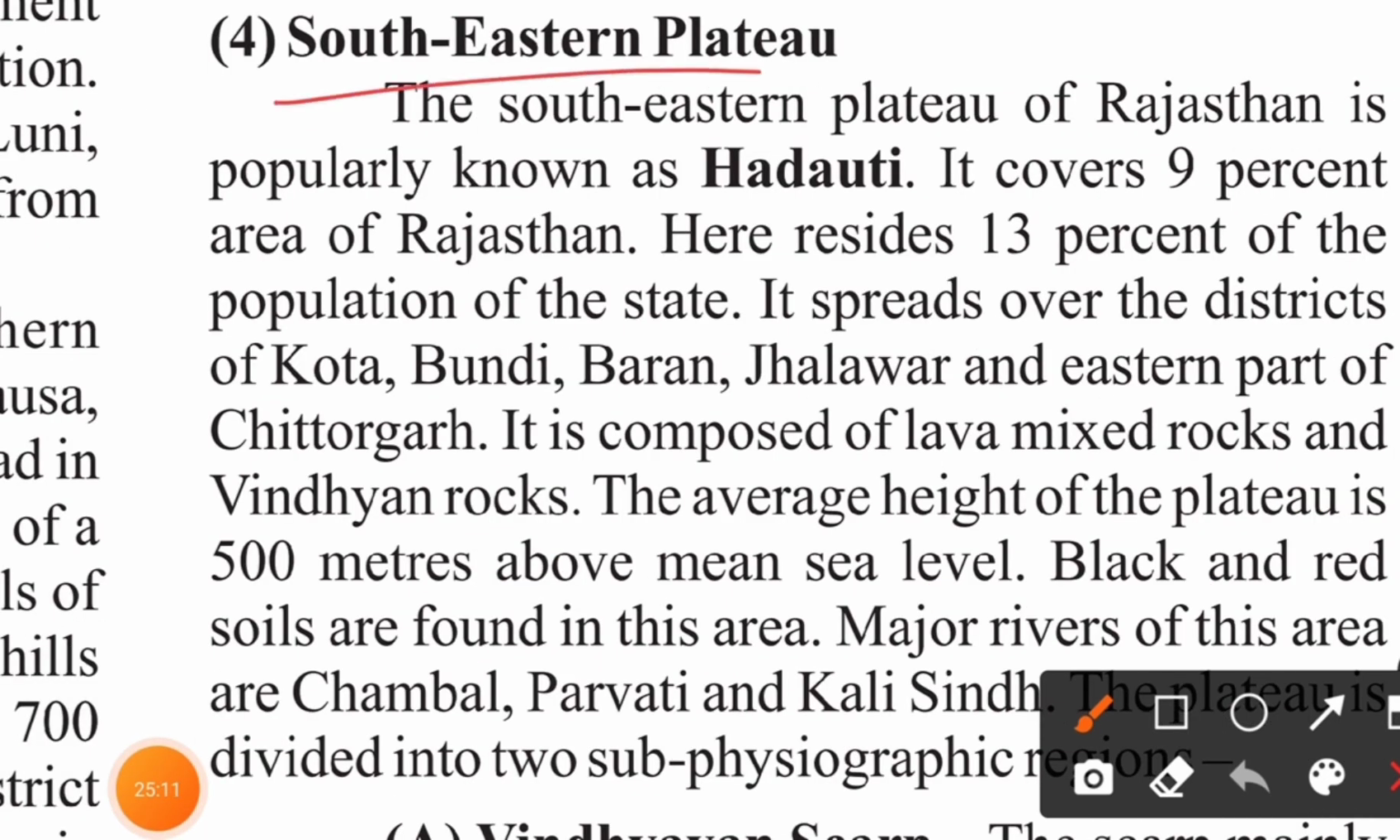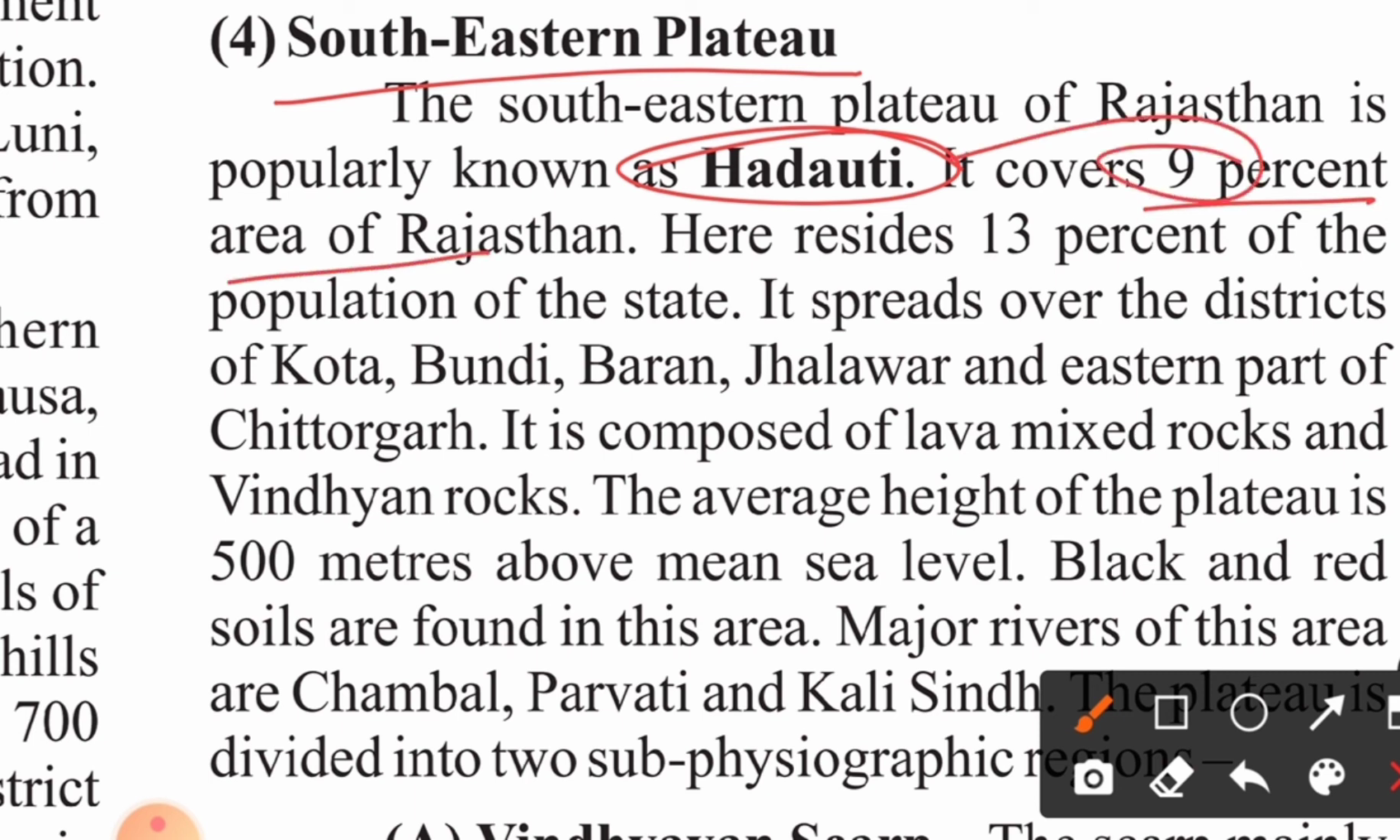Now we talk about the southeastern plateau of Rajasthan. The southeastern plateau of Rajasthan is popularly known as Hadoti. It covers 9% of the area of Rajasthan, and 13% of the population of the state resides here. It spreads over the districts of Kota, Bundi, Baran, Jhalawar, and the eastern part of Chittorgarh. It is composed of lava mixed rocks and Vindhyan rocks.